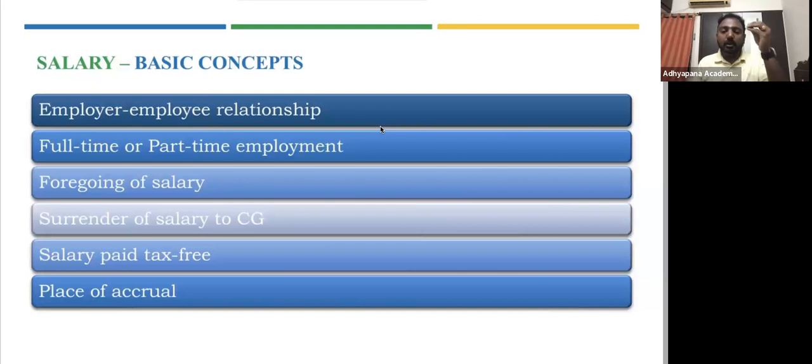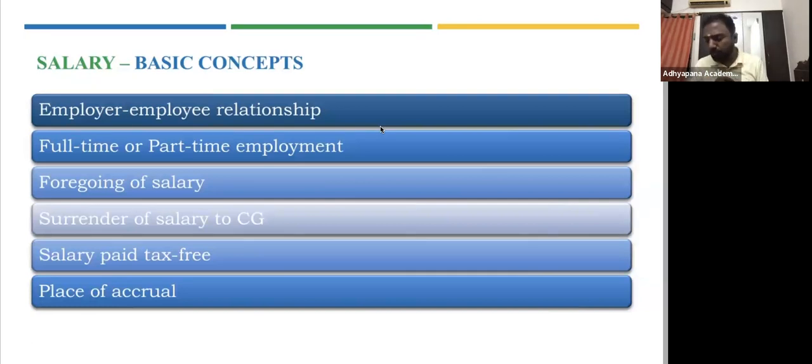For example, you're working in the first half in a particular organization, in the second half you're doing something else for which you're being paid. So the first half is from employer A, the second half is from employer B. It is perfectly fine to have more than one employment. So both full-time and part-time are covered. And foregoing of salary, we'll see about that.